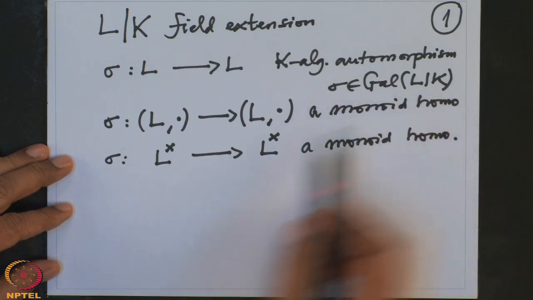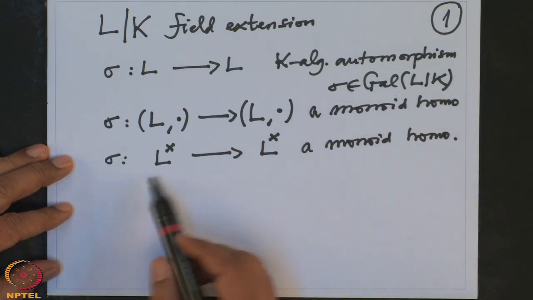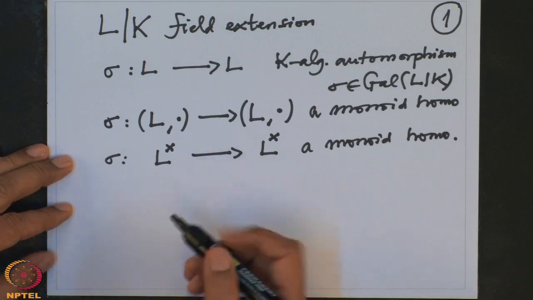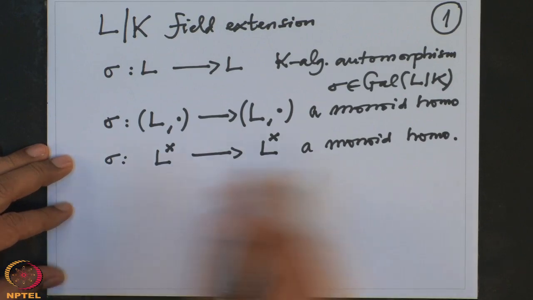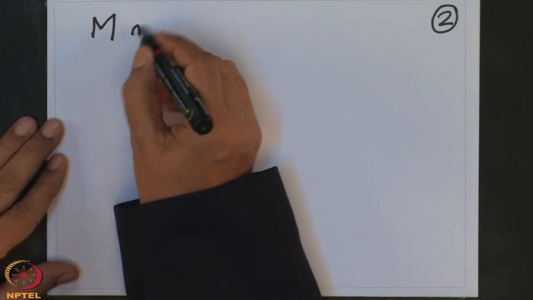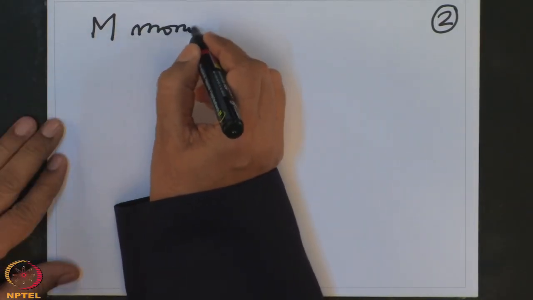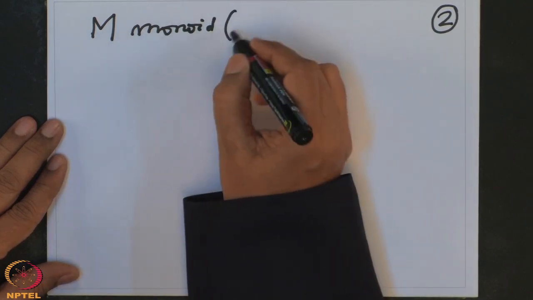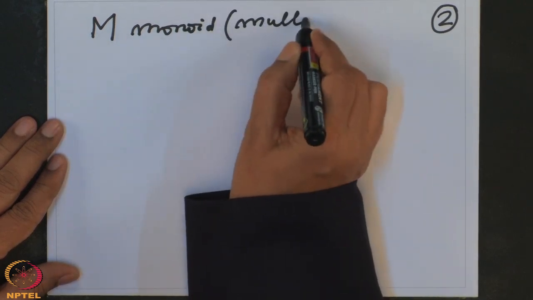So, elements of the Galois group, they are monoid homomorphisms. So, more generally I will consider a little bit more general situation. So, I take a monoid, and I will denote the monoid multiplicatively. The notation will be multiplicative.